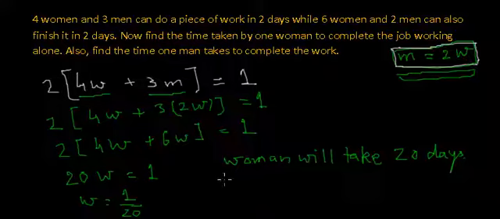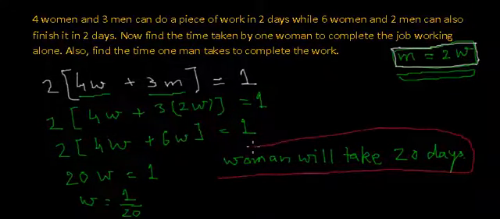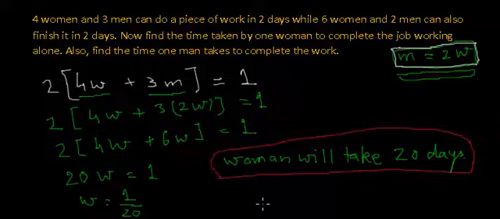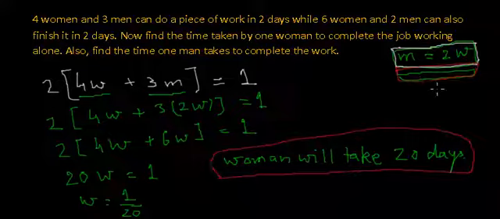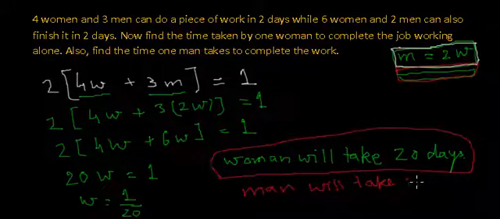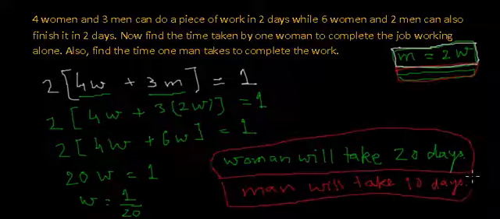So this is one solution where a woman is taking 20 days to finish the job. And now, since we know this relation where we have found the working capacity of a man is double the working capacity of a woman, if a woman is taking 20 days, a man will take half of this time, that means half of 20 days, that is 10 days, right? So these are the solutions for this problem.